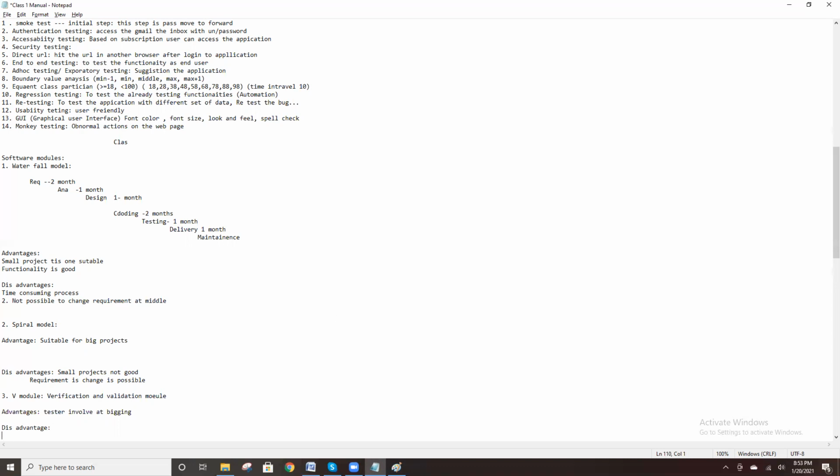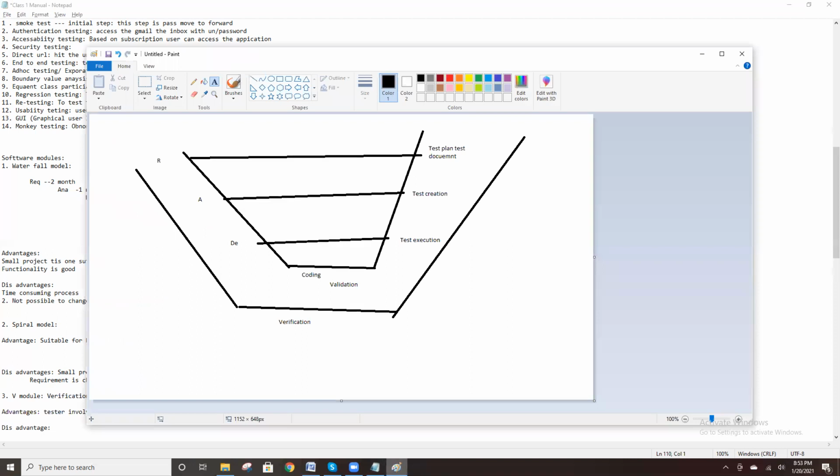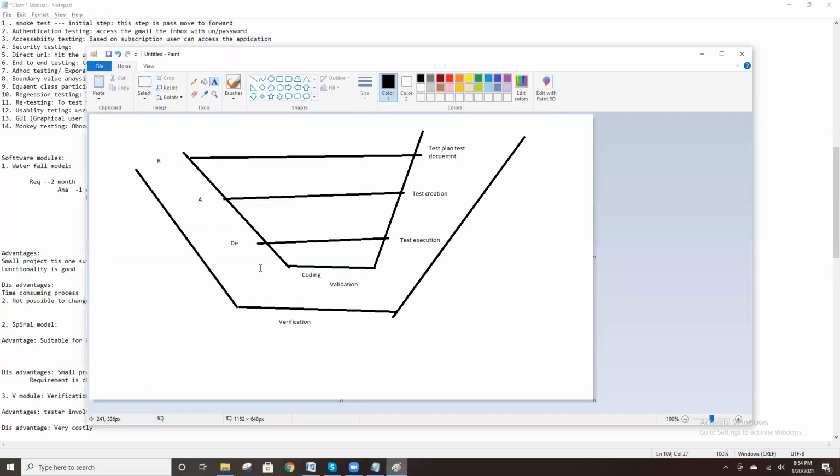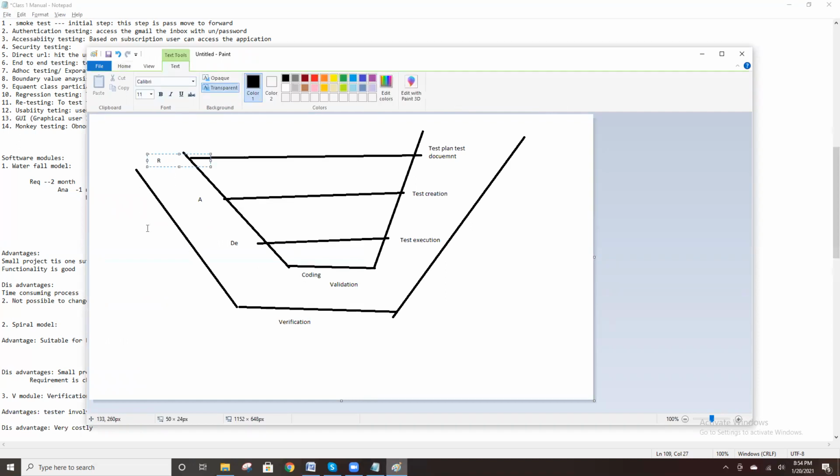Now the disadvantage. You observe that two teams are there: one is the verification team, another is the validation team. So it is very costly. It needs a very high budget. The process is very good and every space has a verification team, so everything looks good, but cost-wise it is a very costly project.